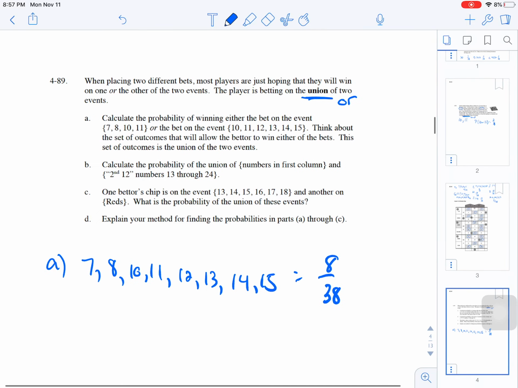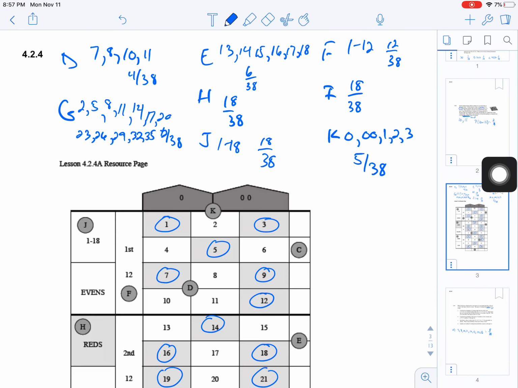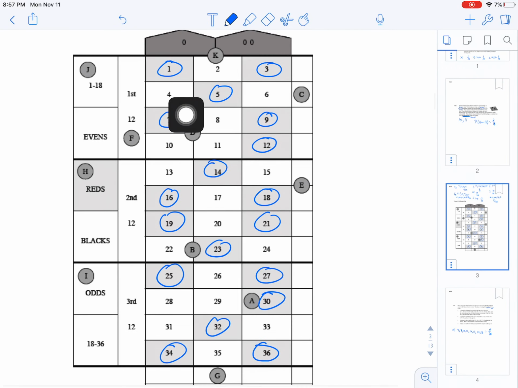Now calculate the probability of the union. So, or we're going to get in the first column. The first column is all these right here. So what's the probability we get in here or the second 12? So that's 13 to 24. What's the probability that we get into here or here?